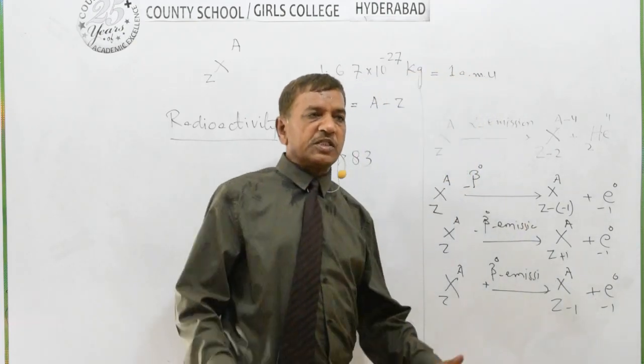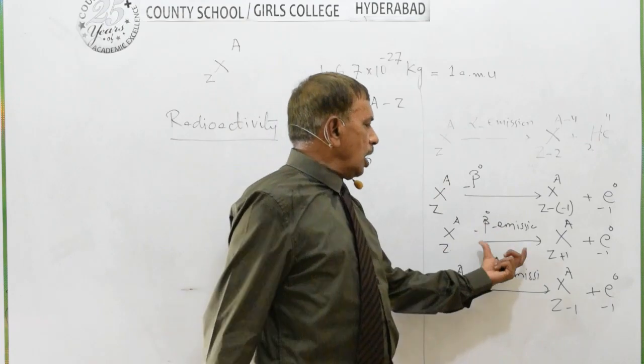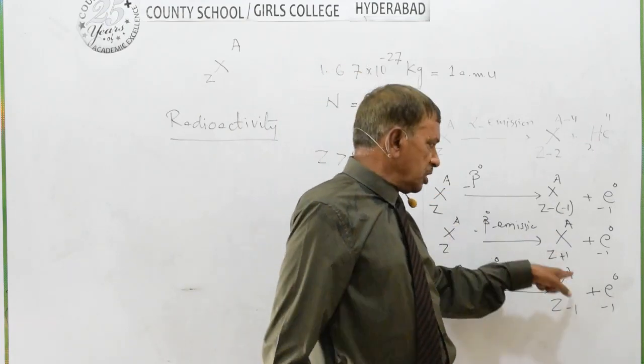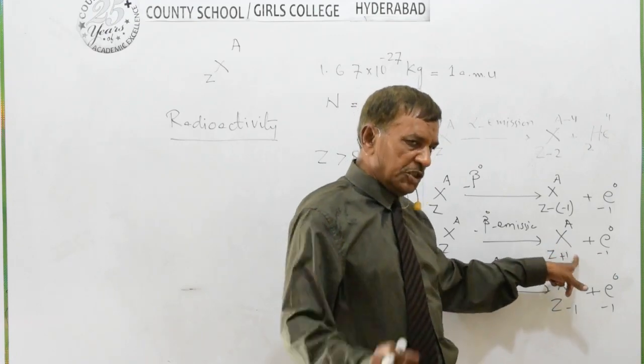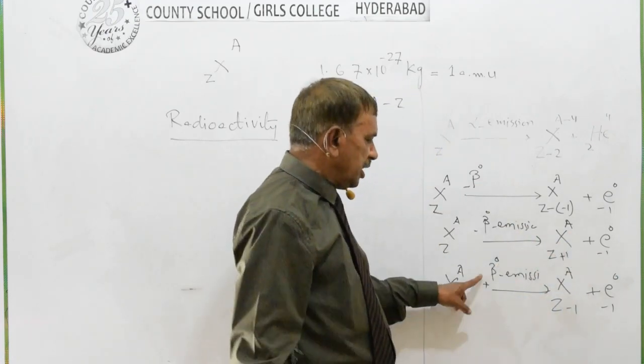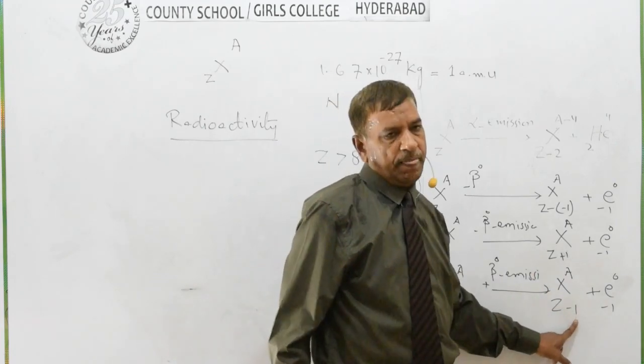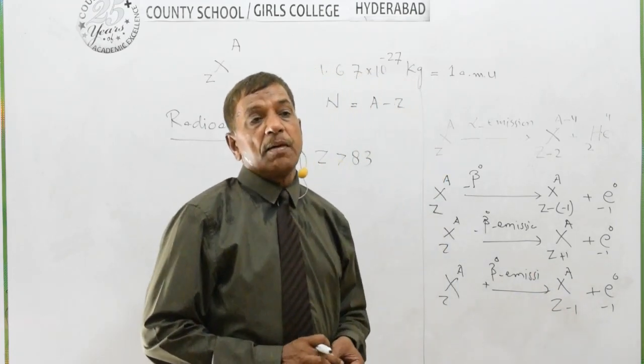So the conclusion is that emission of an electron from the nucleus increases charge by 1, and when there is emission of a positron from the nucleus, charge will decrease by 1. And then there is gamma emission.